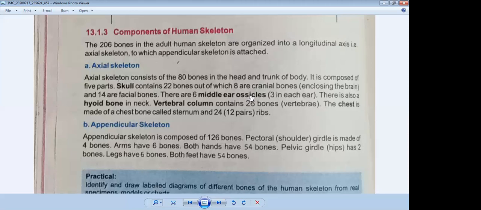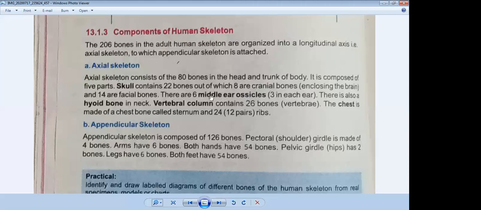We have discussed the structure of the ear in the previous chapter. The ear consists of 3 parts: outer ear, middle ear, and inner ear. In the middle ear, there are 3 important small bones which hit the eardrum. They are the hammer, anvil, and stirrup, and the stirrup is the smallest bone. So in each ear there are 3 bones, and in 2 ears there are 6 bones. So there are 6 middle ear ossicles.